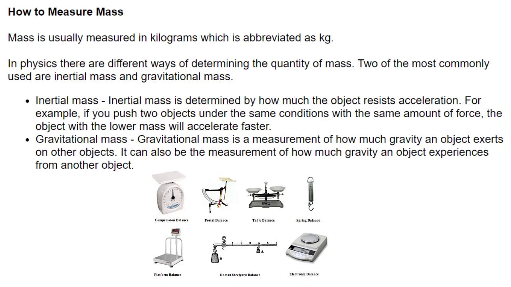Gravitational mass is a measurement of how much gravity an object exerts on other objects. It can also be the measurement of how much gravity an object experiences from another object.